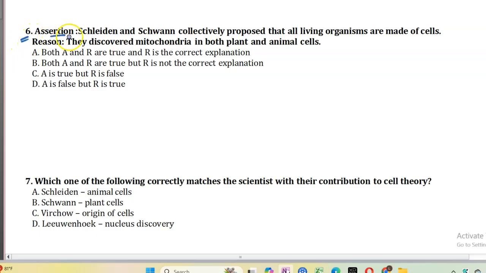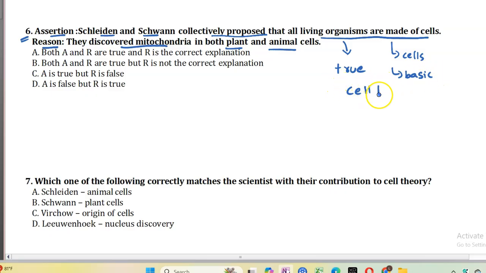In this we have an assertion. Schleiden and Schwann collectively propose that all living organisms are made of cells. The reason given in the question is they discovered mitochondria in both plant and animal cells. Schleiden and Schwann propose that living organisms are made up of cells. This is a true statement. All living organisms are made up of cells and the cell is the basic fundamental unit of life. This is the cell theory proposed by Schleiden and Schwann. Now coming to the reason, they discovered mitochondria in both plant and animal cells.